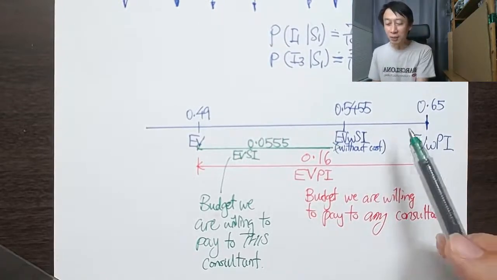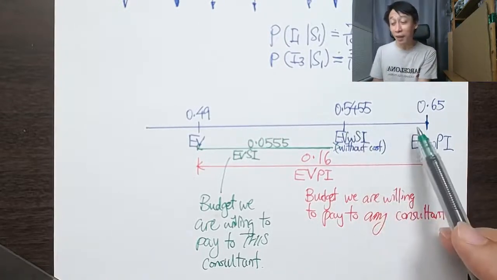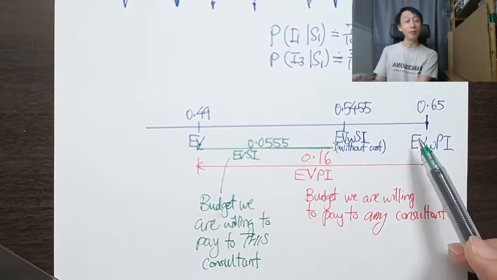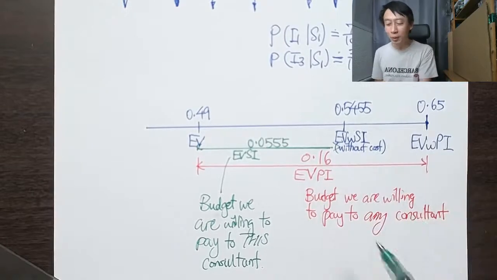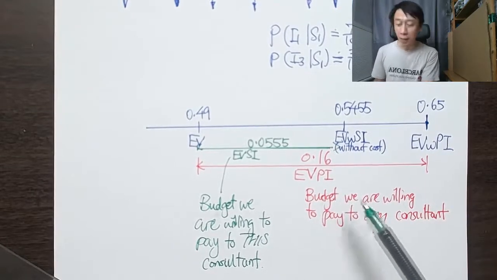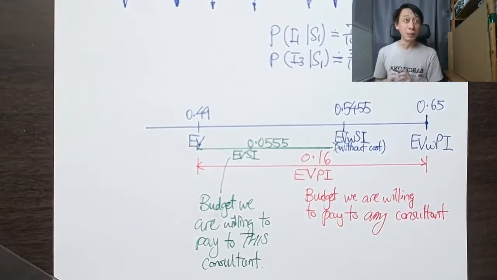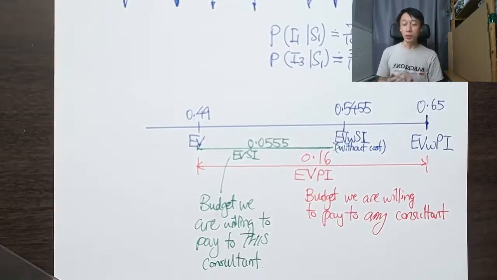So if another consultant comes along and brings us to 0.6455, then we will have more allowance. But no matter who comes along, we will not pay more than EVPI millions of dollars. Okay, see that? So now we have covered how we calculate the EVSI and EVPI, and also how to compare them, how to contrast them.